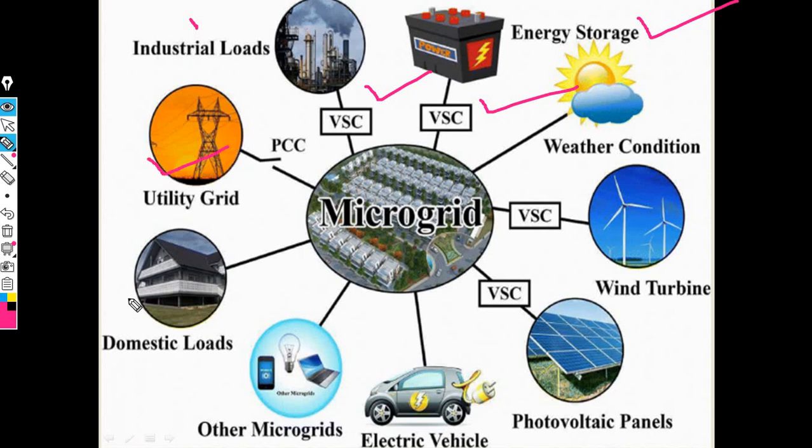Then the domestic load. Then other microgrids. Then electric vehicles. Then the photovoltaic panel, which operates with the help of a voltage source converter. Then the voltage source converter is connected to the wind turbine. Now these are the applications of microgrid.